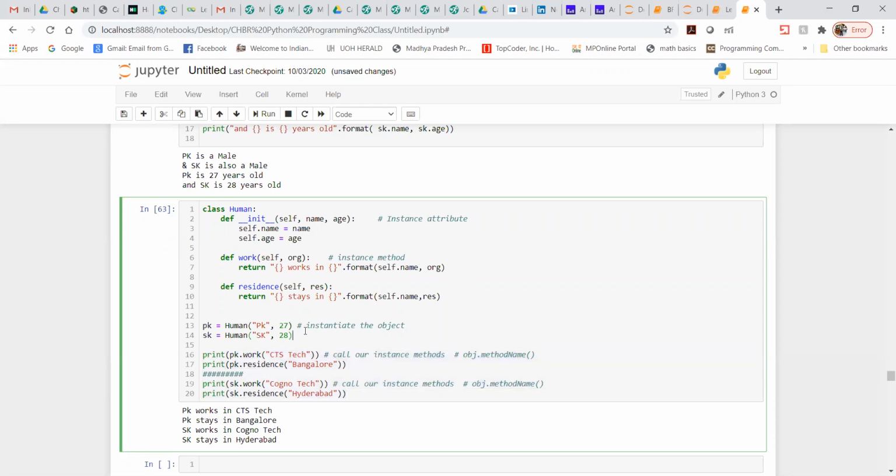And now you can see the simplicity of this. I can create as many objects as I want, but every time I just need to change these values, nothing else. You can see that everywhere we can use these two methods, that's it. We are not going to increase methods, we are not going to use another method to define PK. For PK, where exactly do you do your work, or where exactly do I do my work, or where do I stay. So basically these kinds of things you can play with using an object when you use a method.